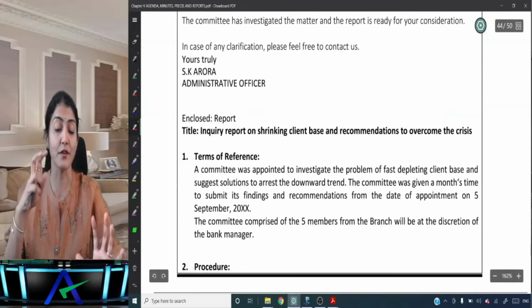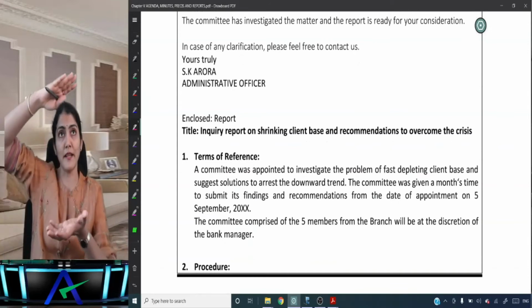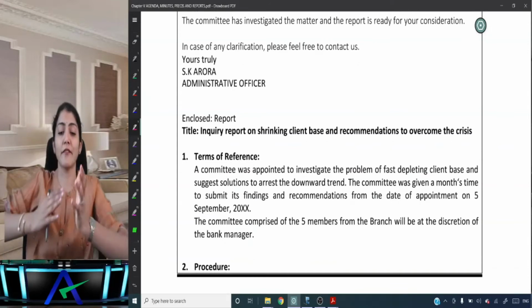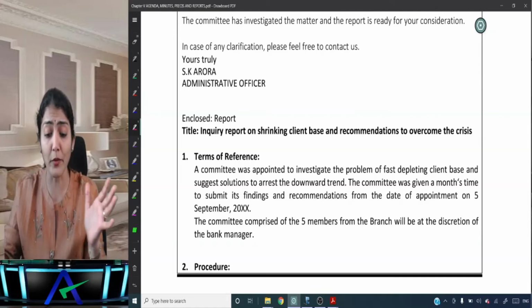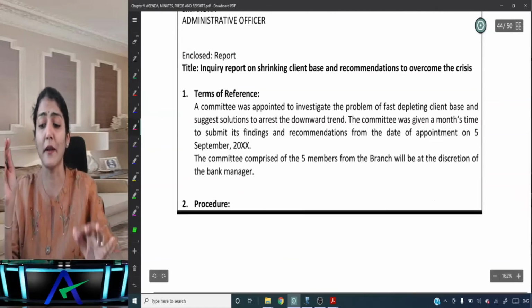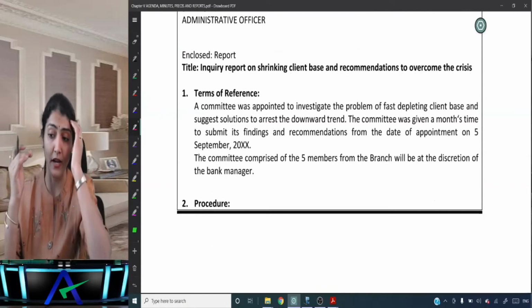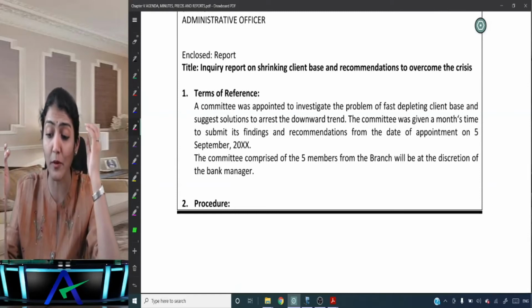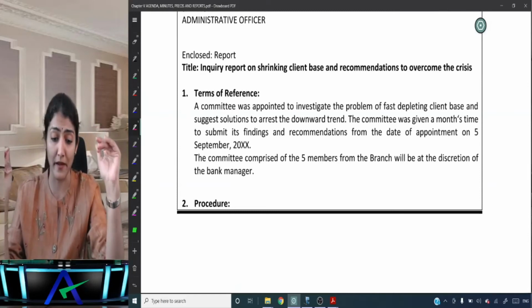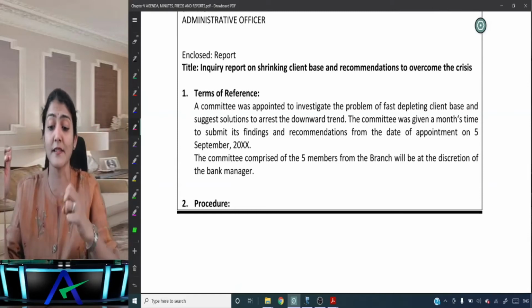An enclosed report. Right, so not writing in the main letter, as an annexure to the letter they've given the report. Right, what is the title? Inquiry reporting on the shrinking client base and recommendations to overcome the crisis. Terms of reference. A committee was appointed to investigate the problem of the fast depleting client base and suggest solutions to arrest the downward trend.